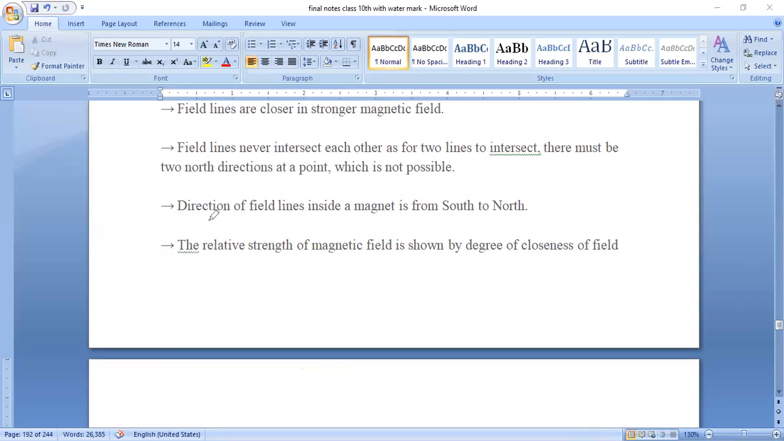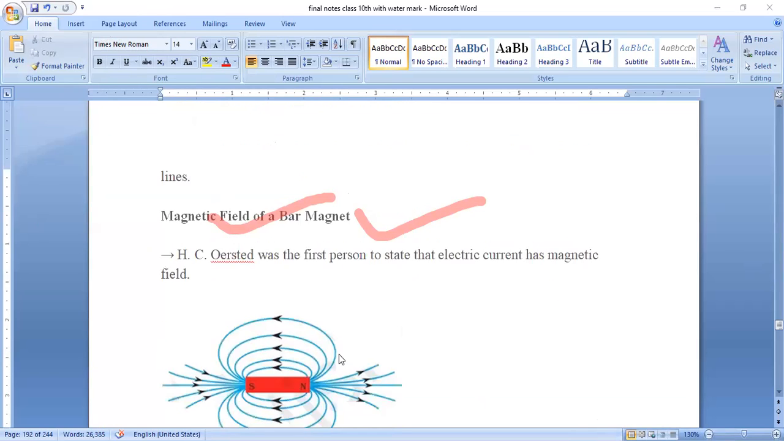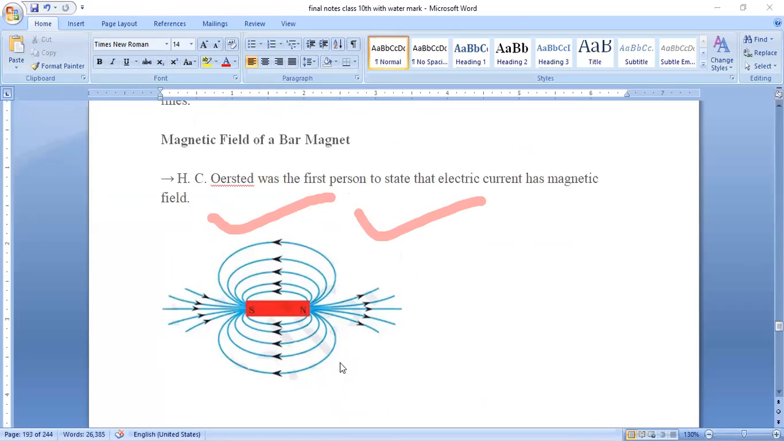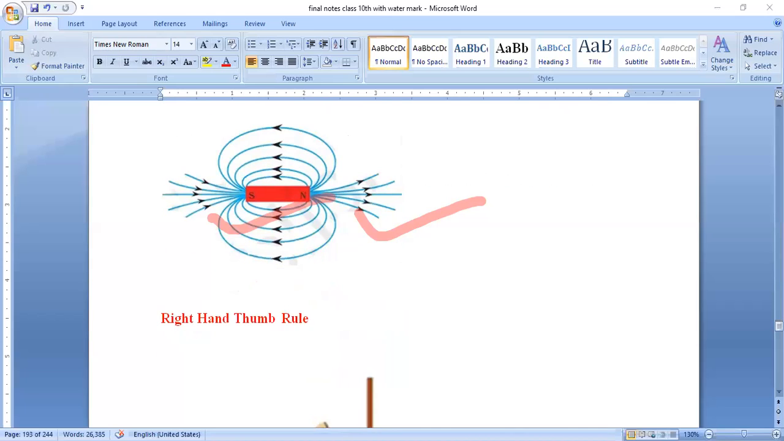And we have also seen that the direction of magnetic field inside the magnet is from south to north, and the strength of magnetic field depends on the closeness of the field lines. Also we have seen the right hand thumb rule, how the bar magnet looks and how the field lines are arranged around it. All these things we have seen in today's class. Hope you people have understood. Tomorrow we'll continue with this.